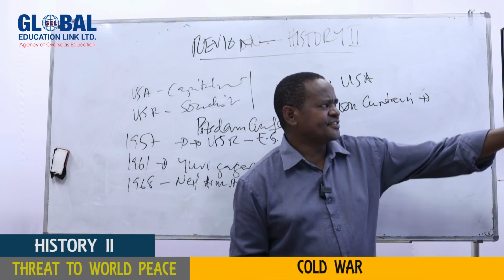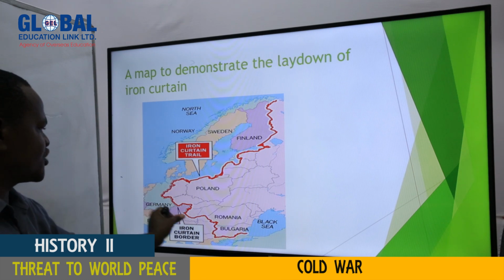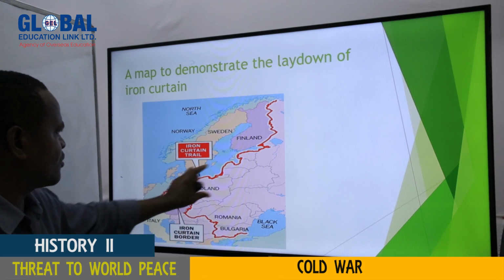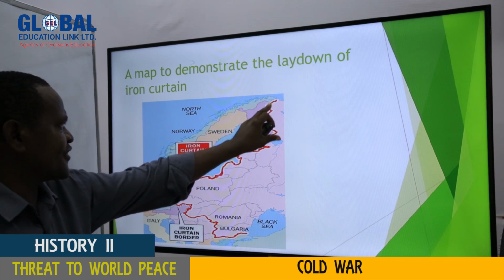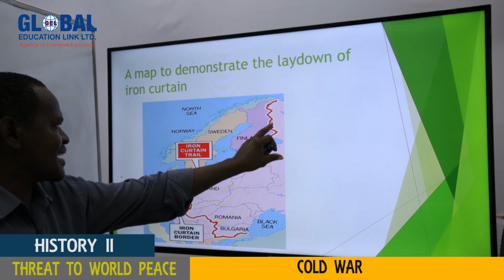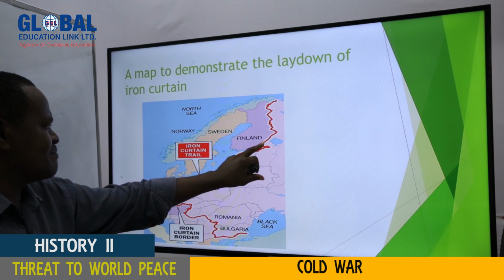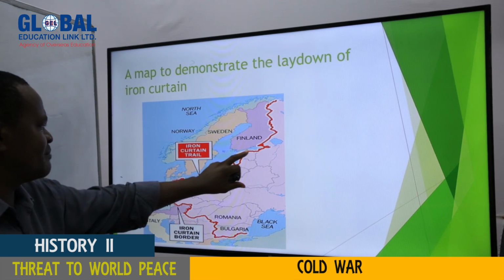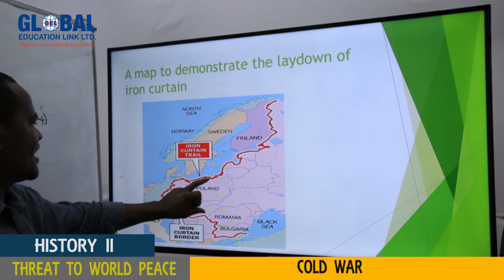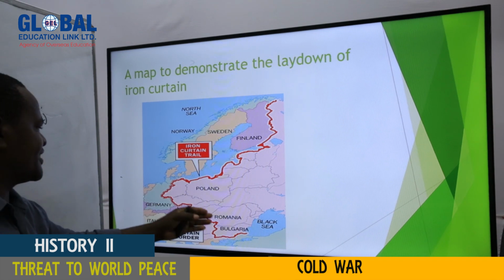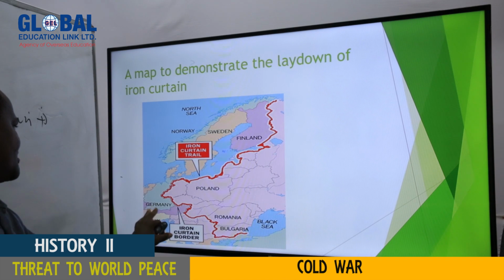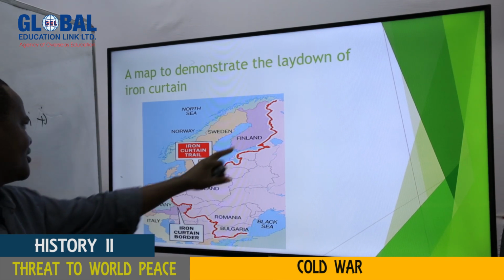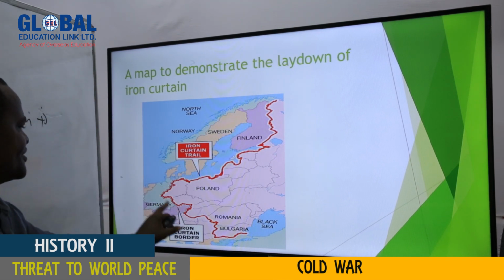My dear students, this is the map of Europe, which shows the manifestation of that Cold War. This is the Iron Curtain he was referring to. You can see this red line. This red line implies that there was a separation between the eastern countries and the western countries. This is Poland, this is Romania, and this is Finland, Sweden, Germany, Italy, and so on. So this is an Iron Curtain, according to Winston Churchill.